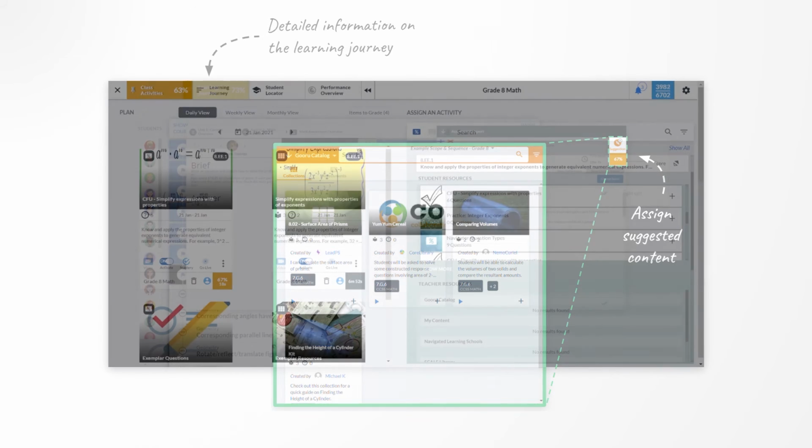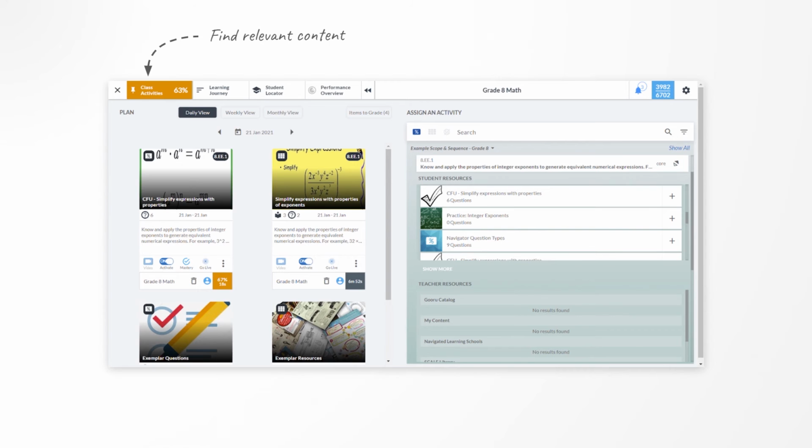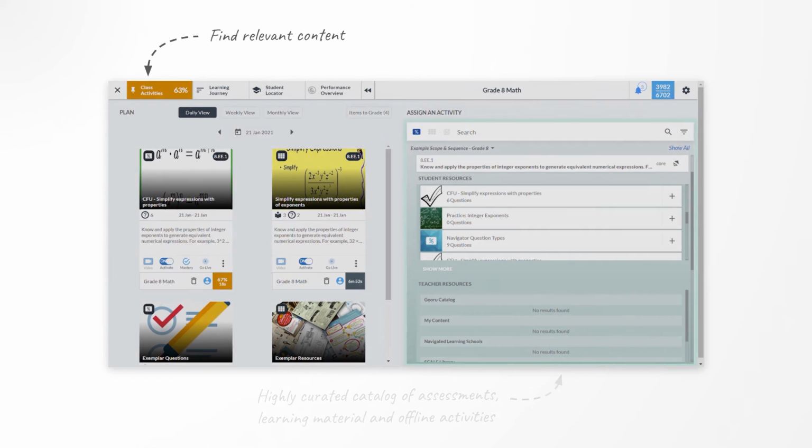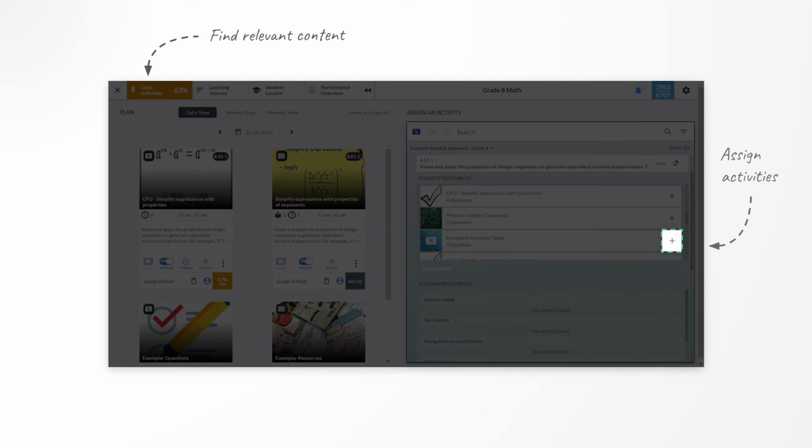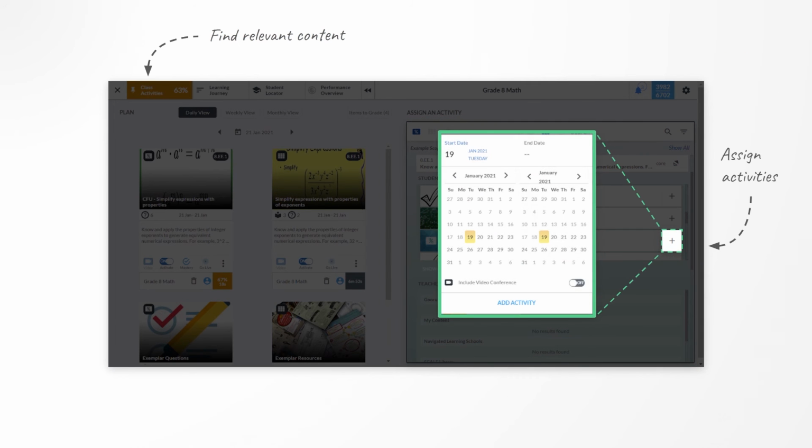And based on performance, we help instructors make suggestions to an individual learner or a cohort of learners. On the Class Activities page, instructors have access to highly curated content of different types of activities from various providers, like assessments, collections of learning material, or offline activities. They can search for content based on their curriculum scope and sequence and find content they want to teach, and plan their activities ahead of time and assign them to different cohorts of learners.